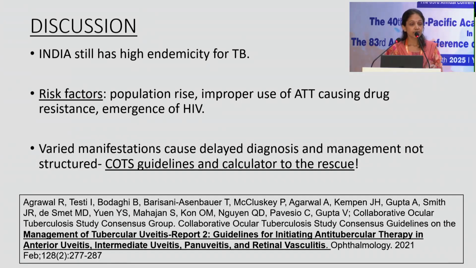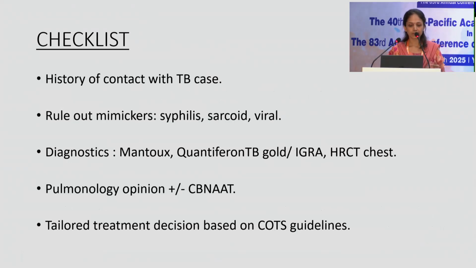To discuss, India still has a very high endemicity of tuberculosis. The risk factors further increase because of the crowded, unhygienic conditions, the improper use of ATT causing drug resistance, and the emergence of HIV positive cases. The varied manifestations sometimes allow for delay in the diagnosis, and the management also is not as structured. But nowadays, thanks to the guidelines given by the COTS study and the COTS calculator, which is available online, it has allowed for much better treatment outcomes.